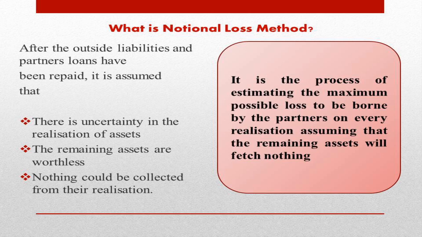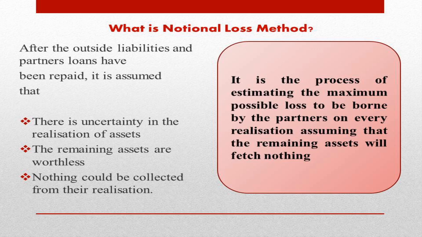Instead of distributing the amount of rupees 9,000 which is available after the first realization of assets to the partners, we calculate the maximum possible loss to the partners at this stage.